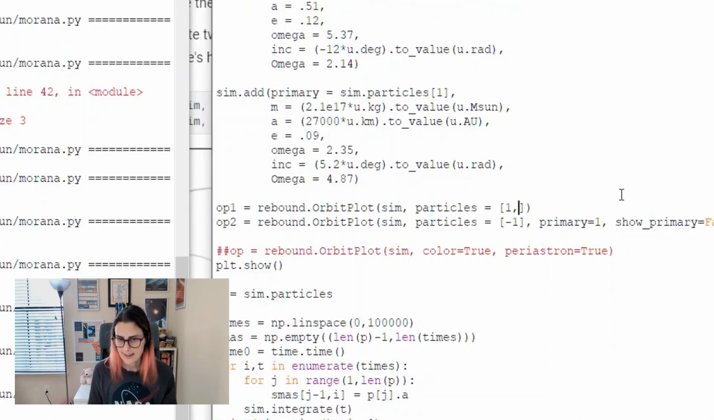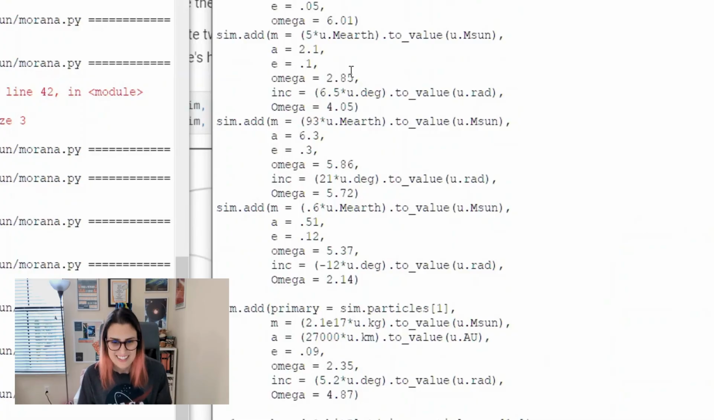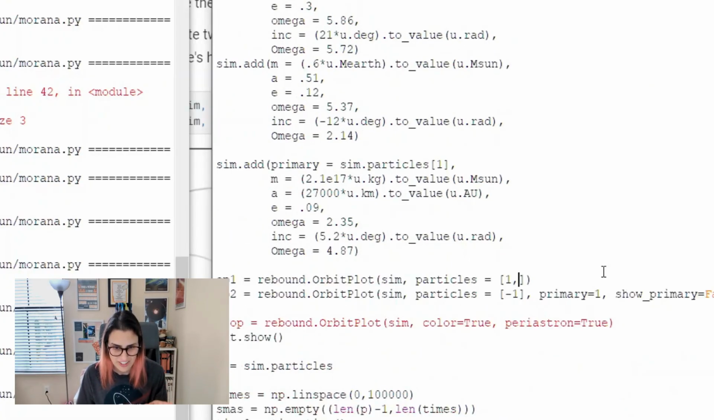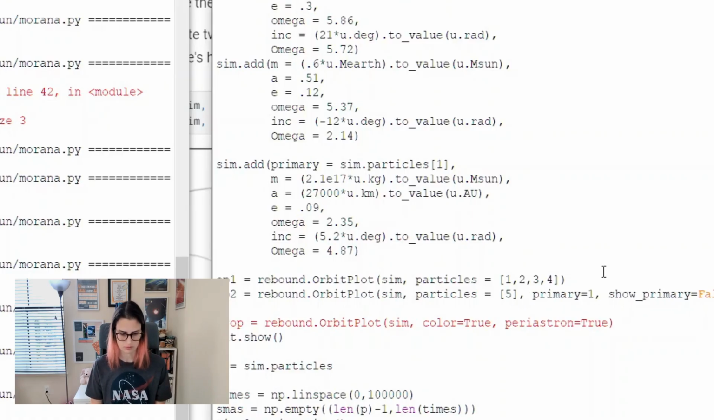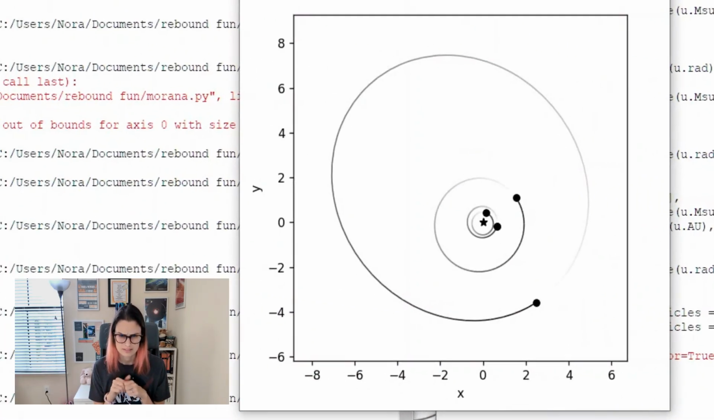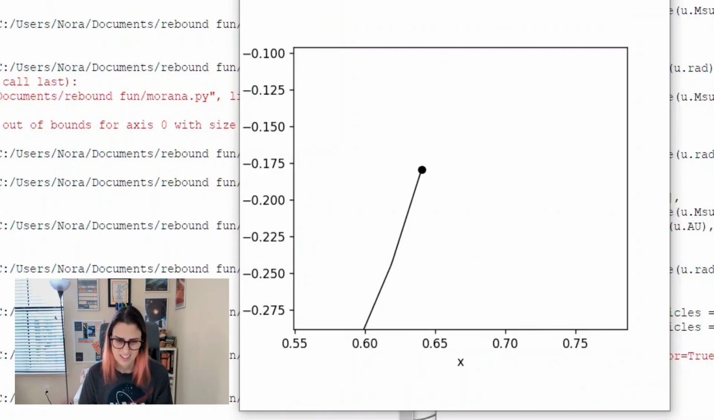I have to remember how many planets I added. I don't remember that. 1, 2, 3, 4. And then that means this one is 5 and its primary. Let's zoom in and see if that actually worked. I don't think it did.